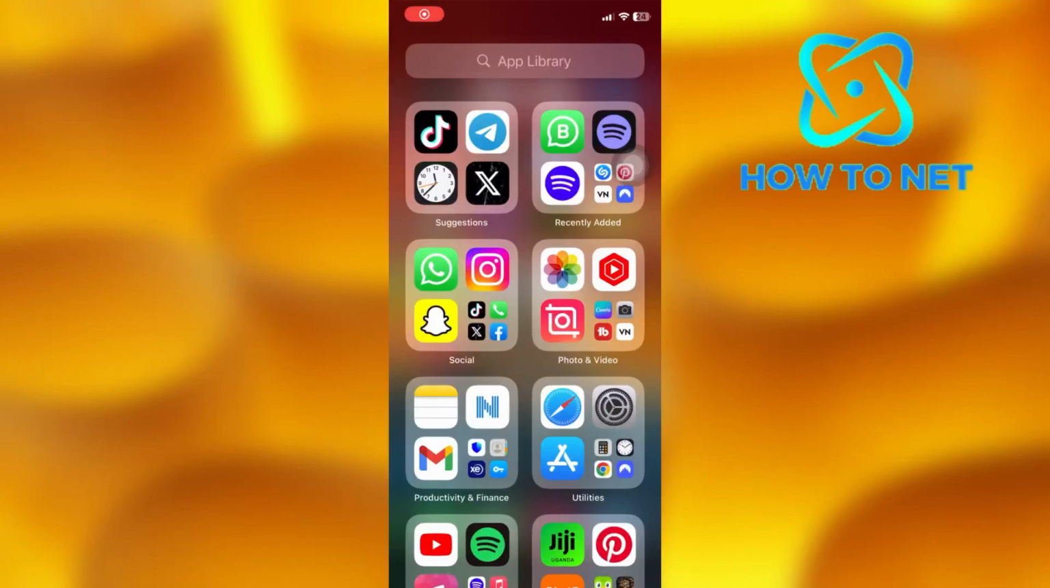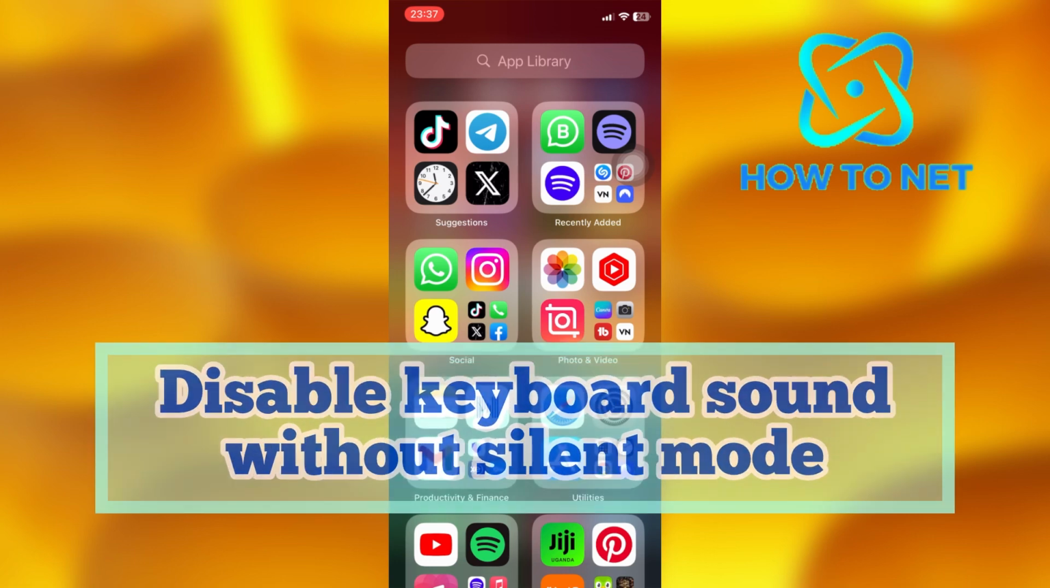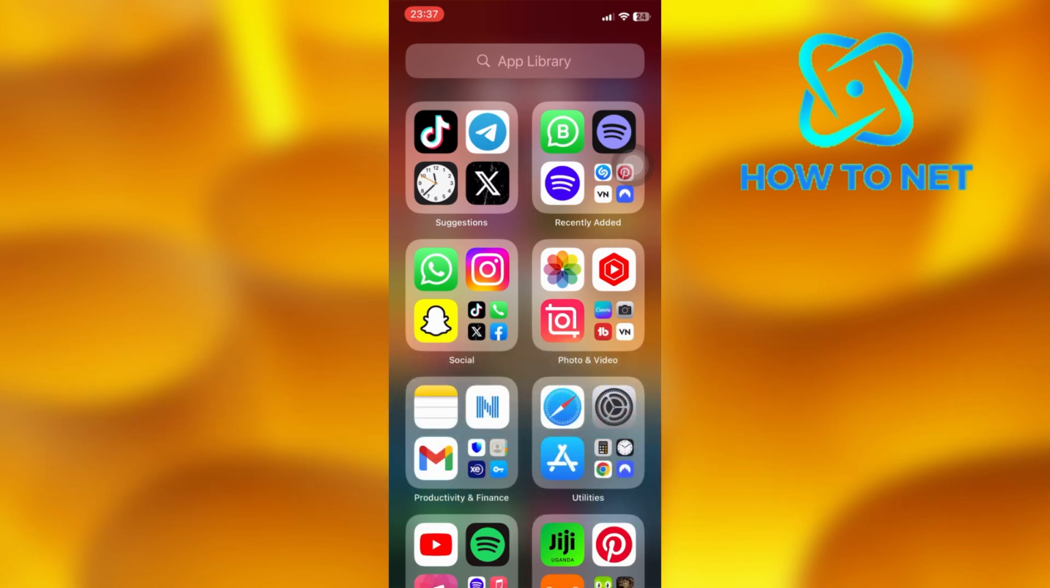In this simple video tutorial, I'm going to share with you how you can disable keyboard sound. You can simply turn off keyboard sound without even being in silent mode. To do this, simply head into your phone settings.